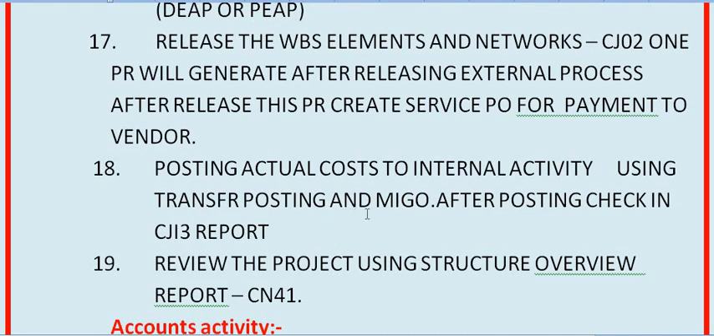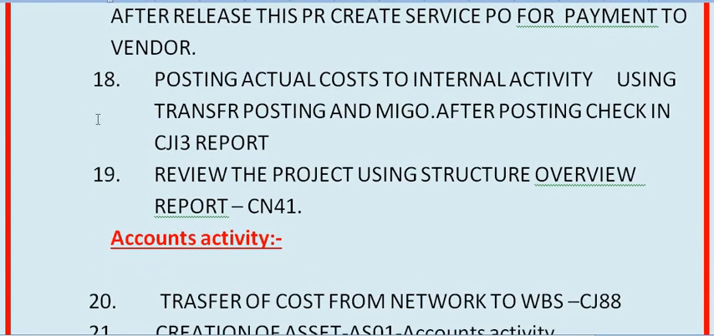Once these activities have been posted in SAP, these things are clearly reflected in the CJI3 report. After the completion of the MIGO, you run the CJI3 report, enter the WBS, and you will see all the activities that have been posted. The cost summary is reflected in the CJI3 report. Getting my points? Then step 19, review the project using the structure overview report CN41. Once you have completed the MIGO activity, you will see the actual cost, order cost plan, budget, and all those things reflected in your CN41N report.